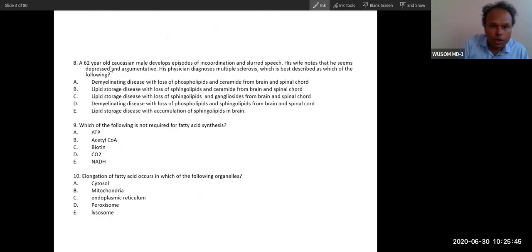Now, tell me, a 62-year-old Caucasian male develops episodes of incoordination and slurred speech. His wife noted that he seems depressed and argumentative. His physician diagnosed multiple sclerosis. Which of the following best describes this? So what is multiple sclerosis? It is basically loss of myelin. Yes, it's demyelinating. It is not lipid storage. So these both are gone.